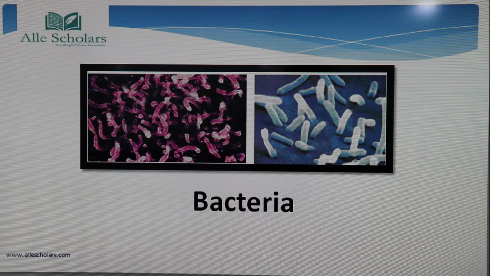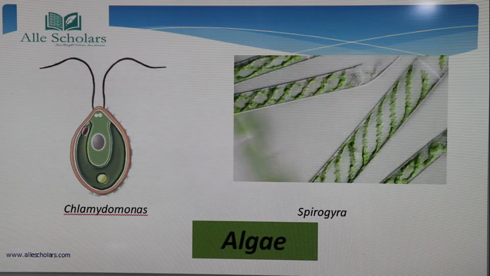जैसे plants में cell wall होती है, वैसे bacteria में भी cell wall होते हैं. It's not like animals, which don't have a cell wall. But they lack organelles and a proper organized nucleus. That means, like prokaryotes, they don't have organized organelles or a nucleus. So this was about bacteria.